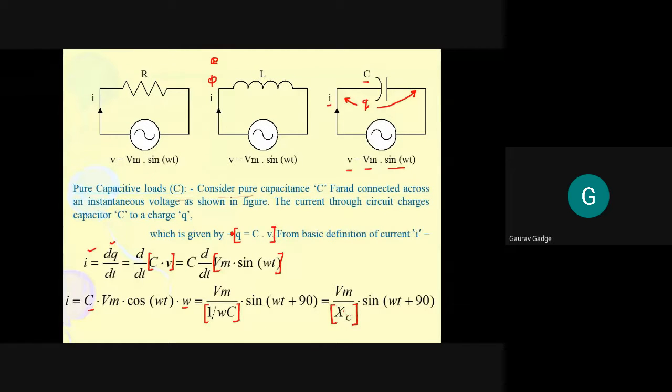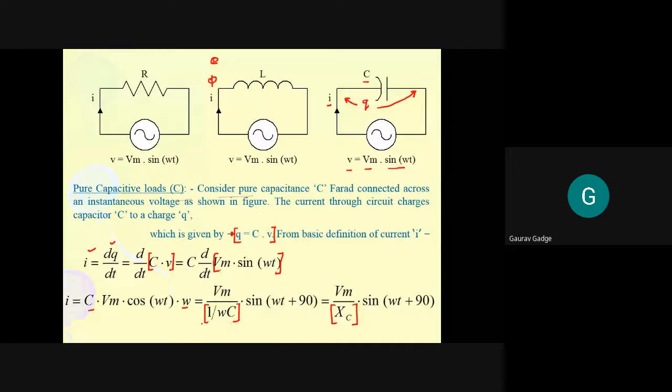It is capacitive reactance. XL is inductive reactance. X is the reactance. If it is with suffix L, inductive reactance. If it is suffix C, capacitive reactance. So what we can say now? Xc is equal to 1 upon omega C.